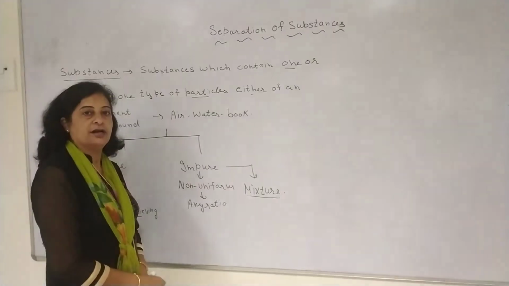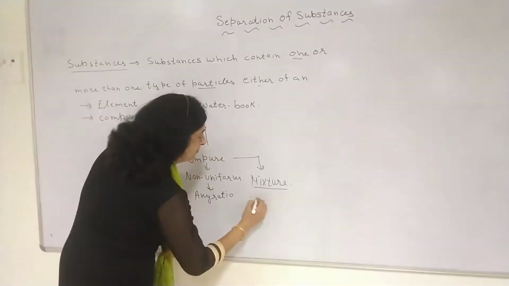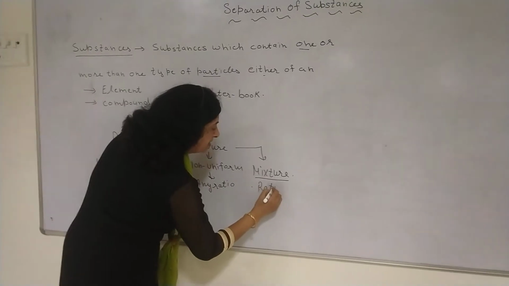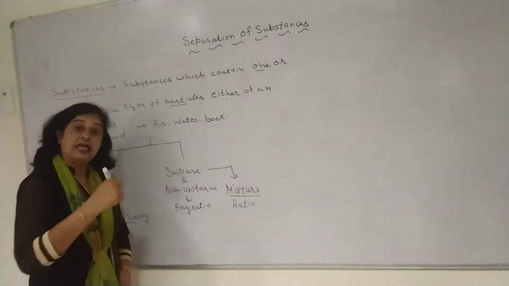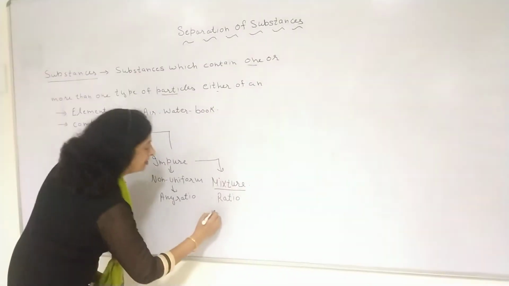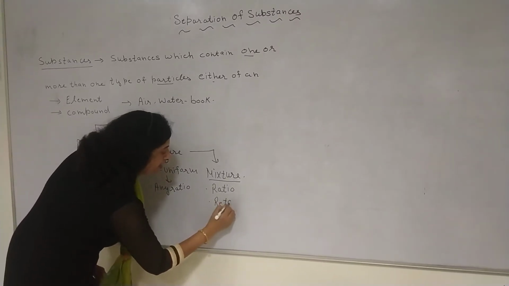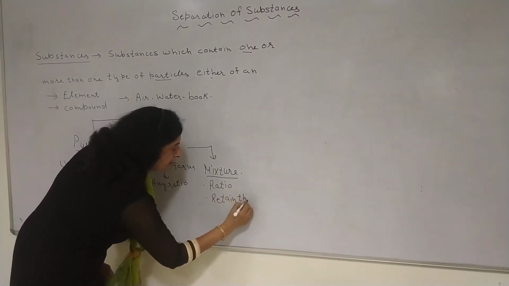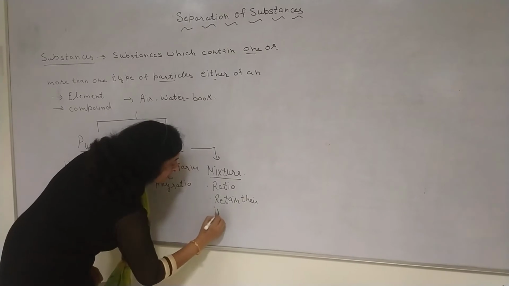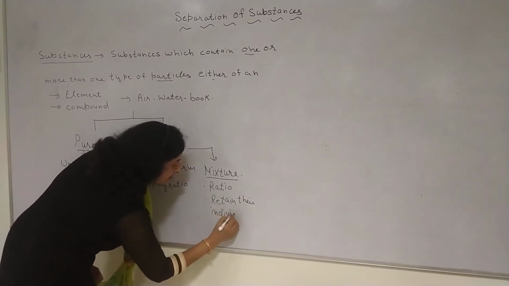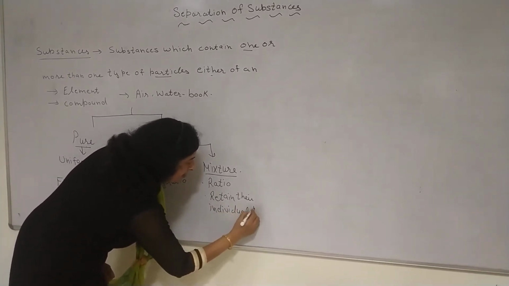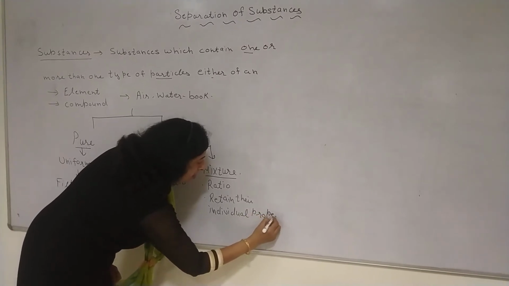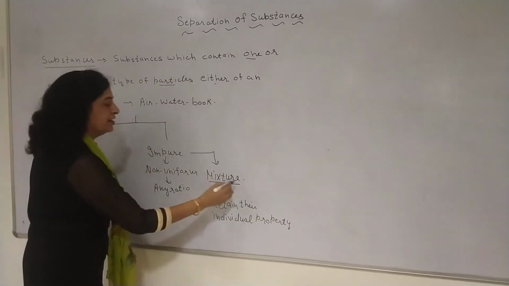And in a mixture, different components can be present in any ratio, but each component retains its individual property. So, what is a mixture?